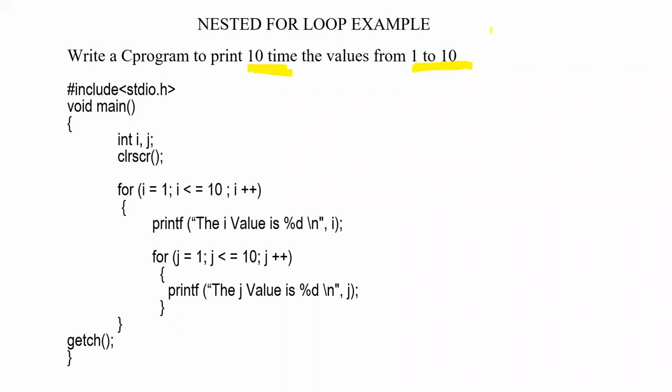What is the control variable used in the inner loop? Fast, inner loop. Karthik, answer first. So you are fast. Here we are using 2 control variables. Good. All are listening. So we are using 2 for loops. One is an outer for loop in which the variable is i.